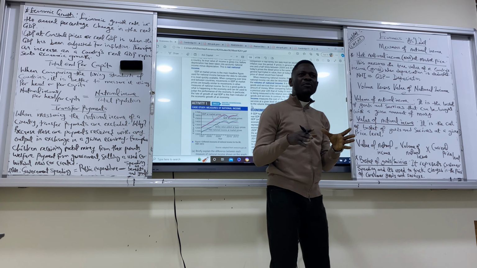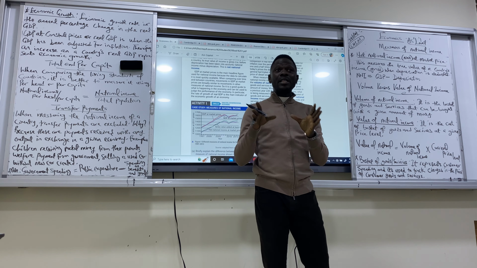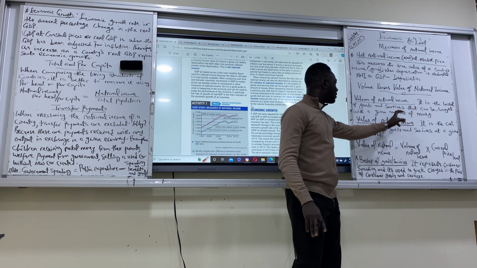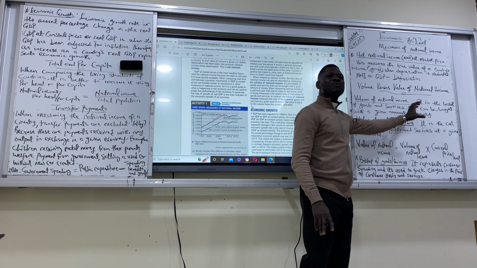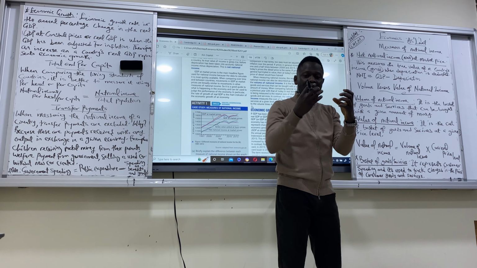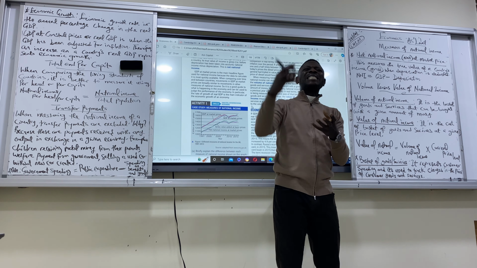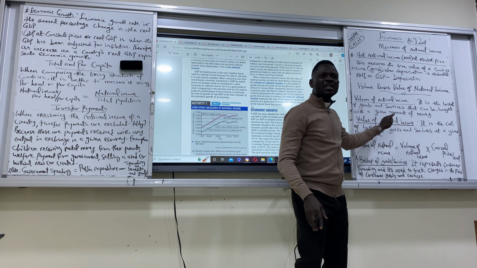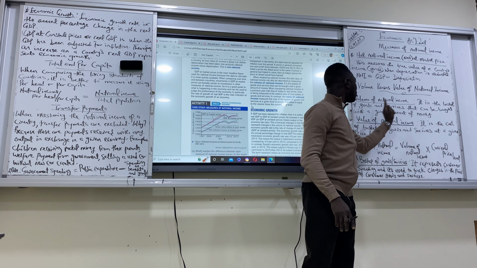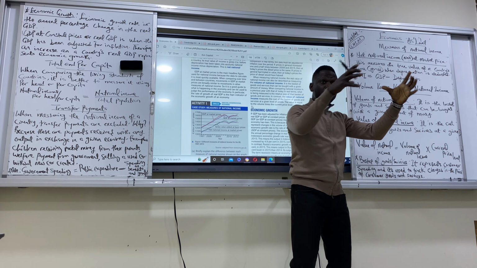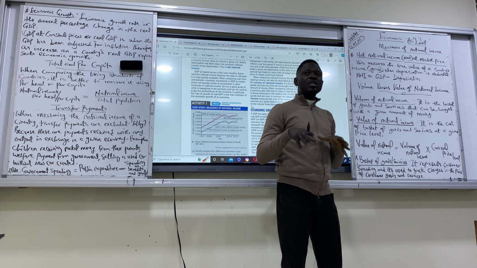So what is the volume of the national income? What is the value of the national income? They are not the same. The volume of the national income is the basket of goods and services that can be bought with a given amount of money. So when we talk about the volume of national income, the amount of money you have, what it can buy in terms of a basket of goods, is what we call the volume of national income.